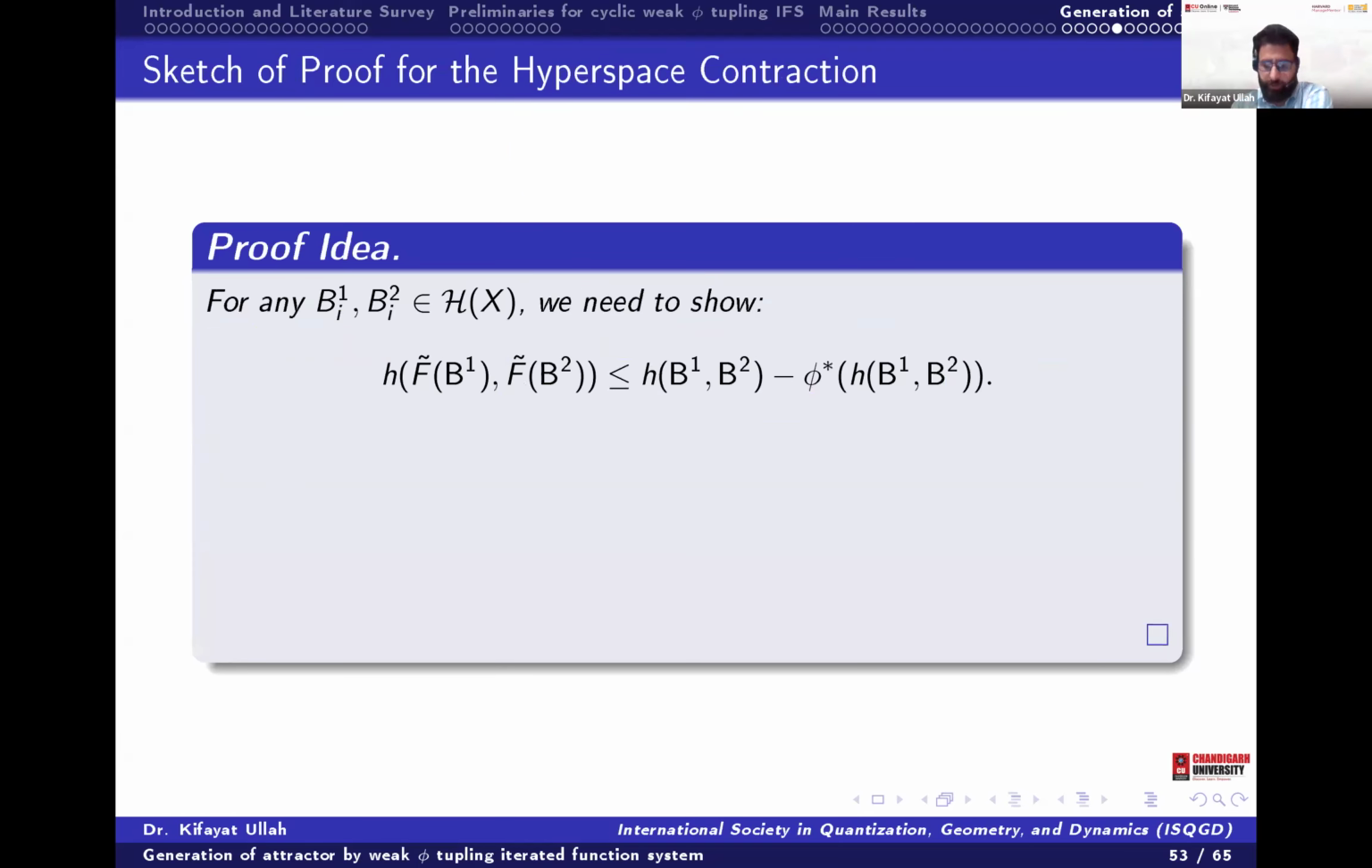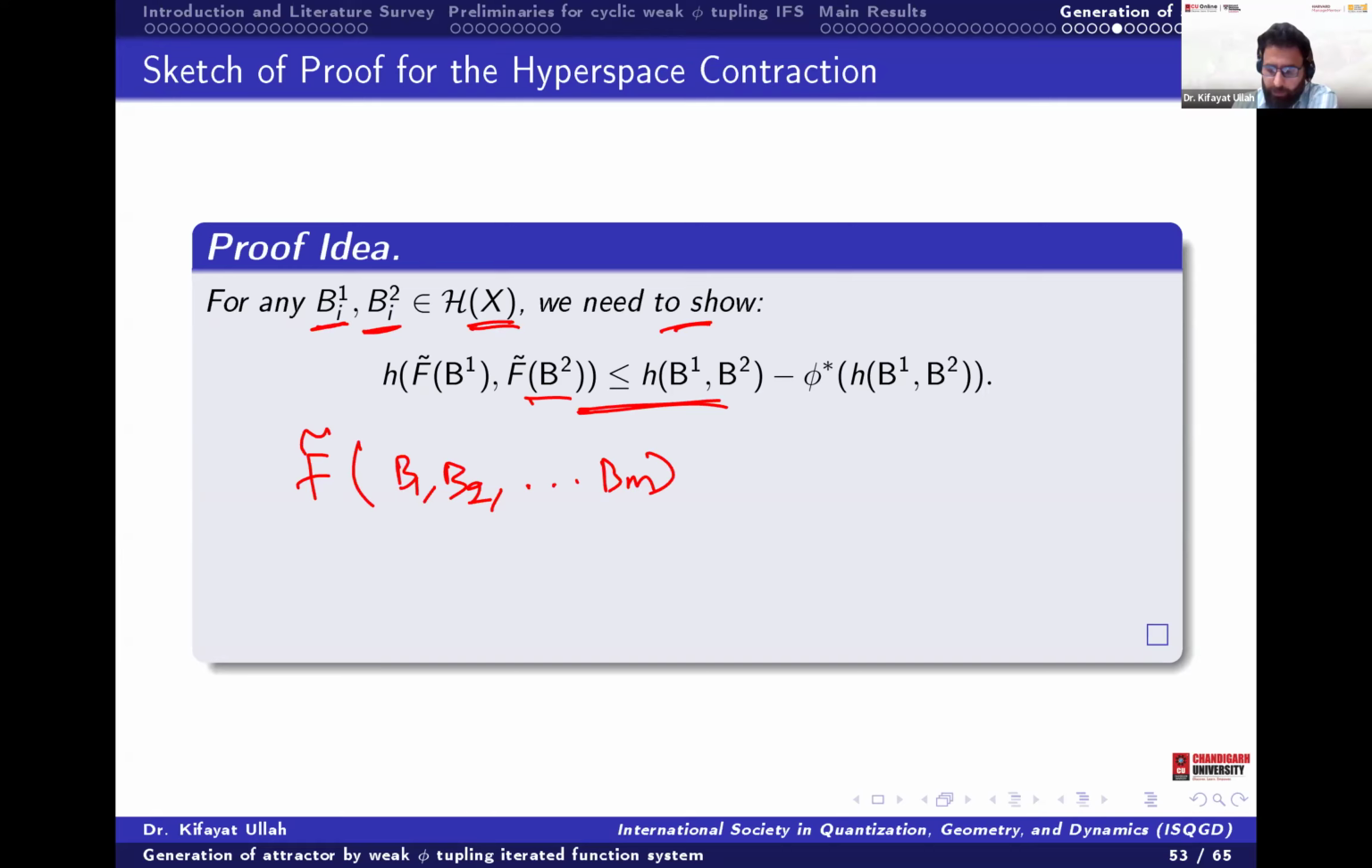So what is our motto here? First, we take two compact subsets belonging to H of X, and we need to show that this one is true. Okay, so this one is true. So now F tilde of B1 will be (B1, B2, ..., Bm).